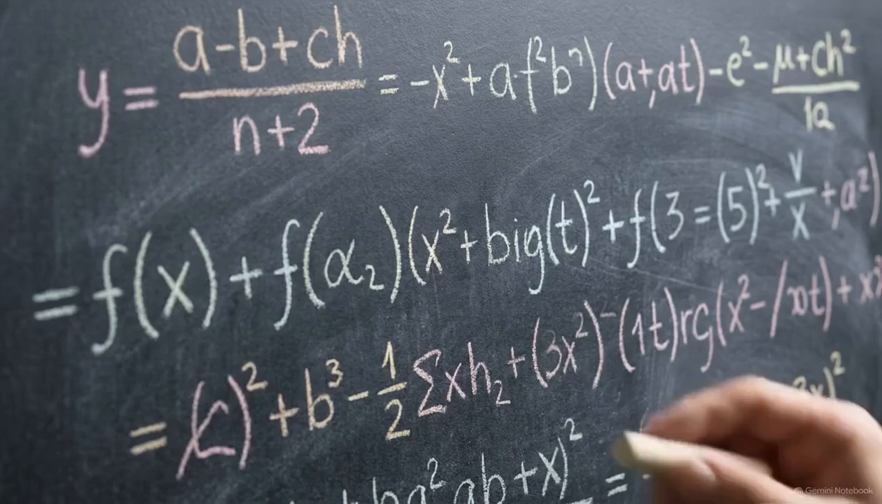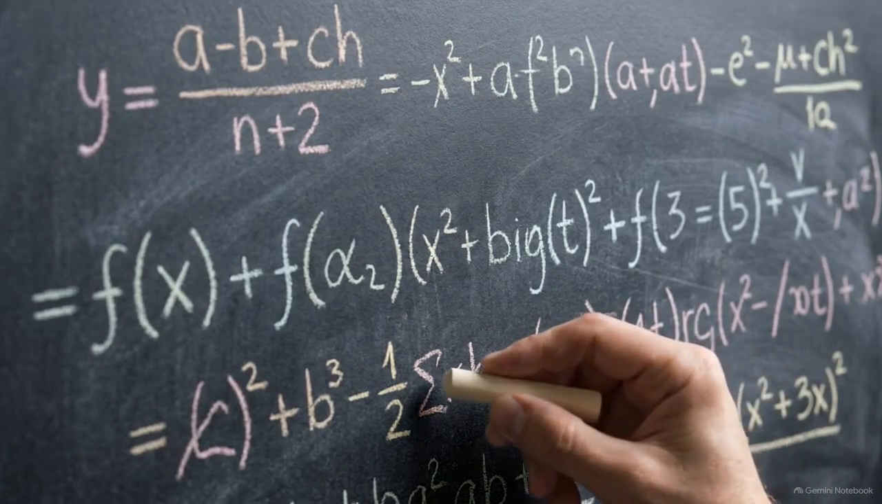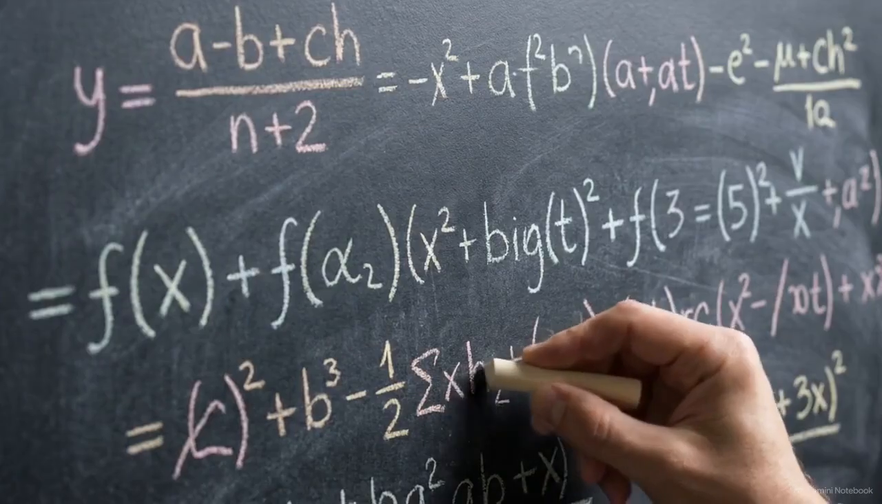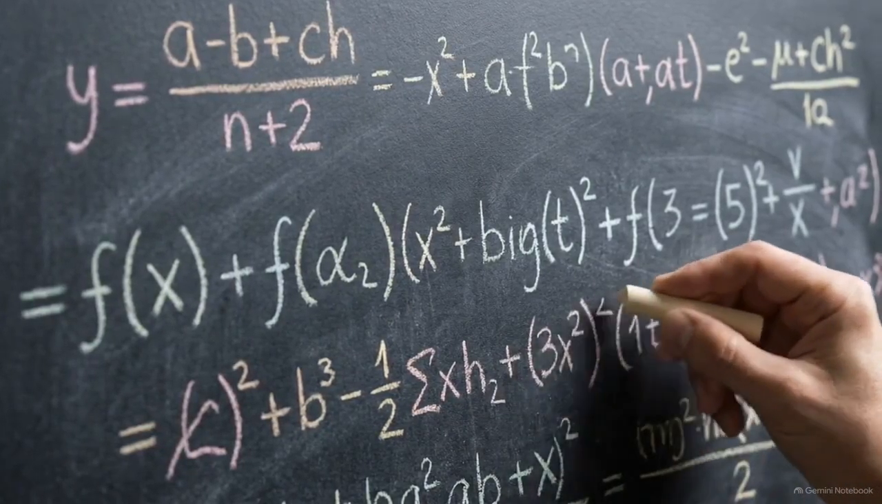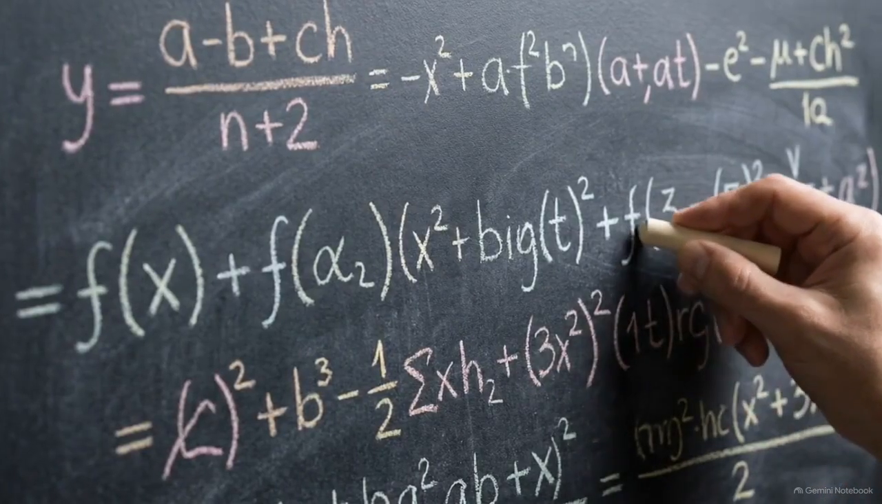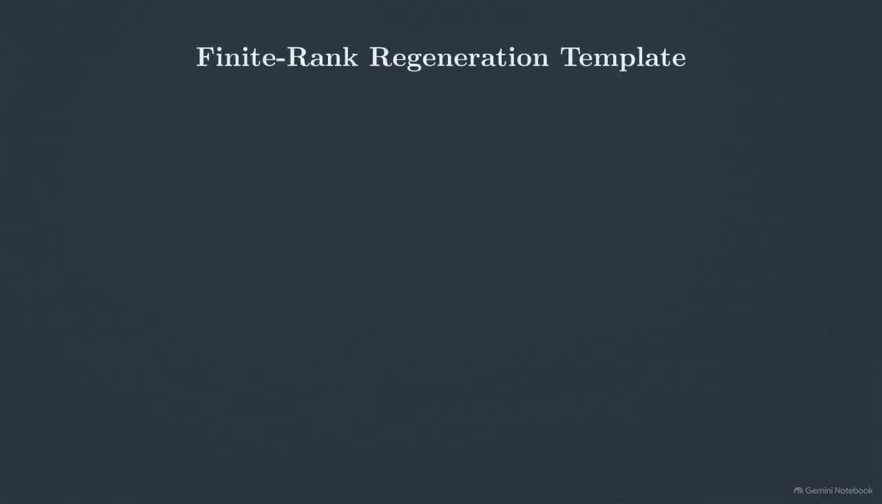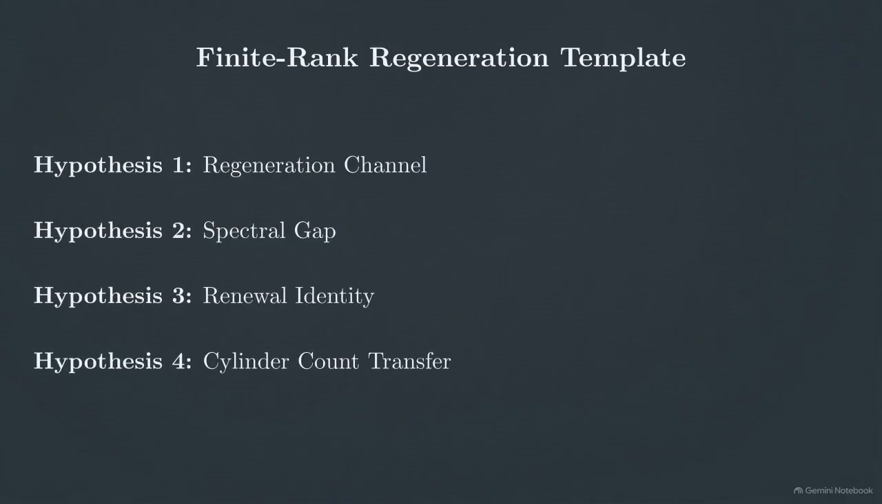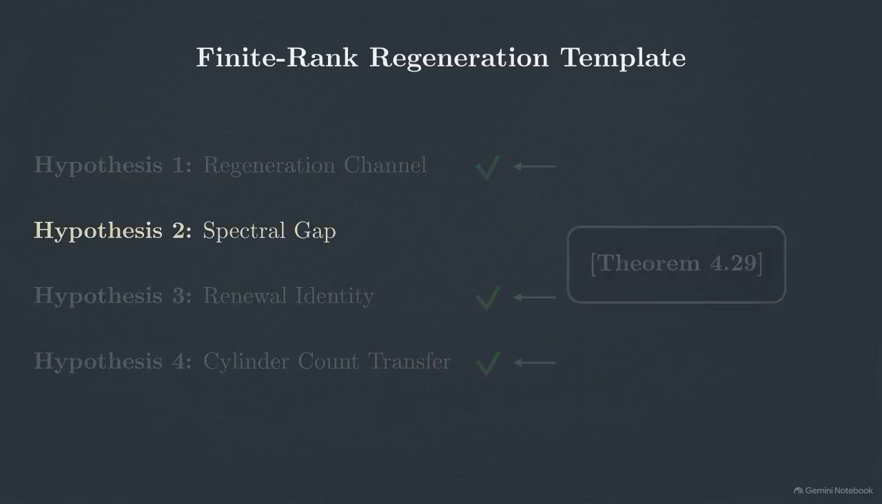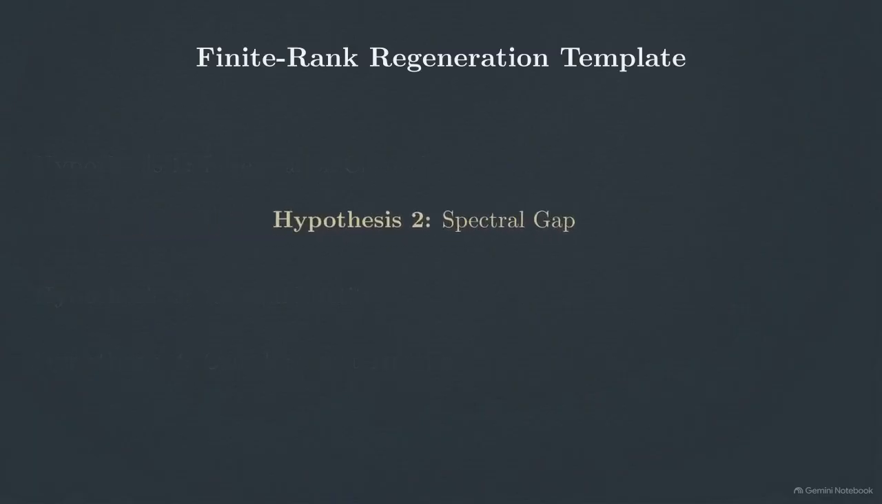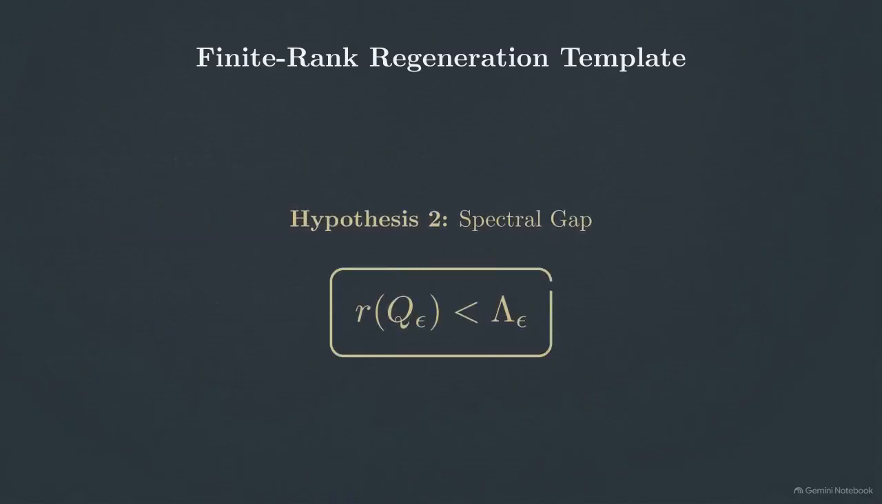To calculate the exact entropy of expanding periodic itineraries, the Symbolic-Branch program utilizes a specific operator-theoretic framework, the finite rank regeneration principle. This template requires 4 specific mathematical hypotheses to be satisfied. Theorem 4.29 proves that hypotheses 1, 3, and 4 are structural features of the entire expanding family. This identifies hypothesis 2 as the unresolved component of the template.